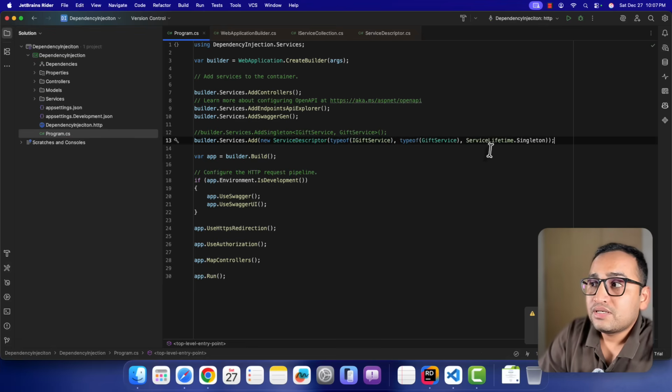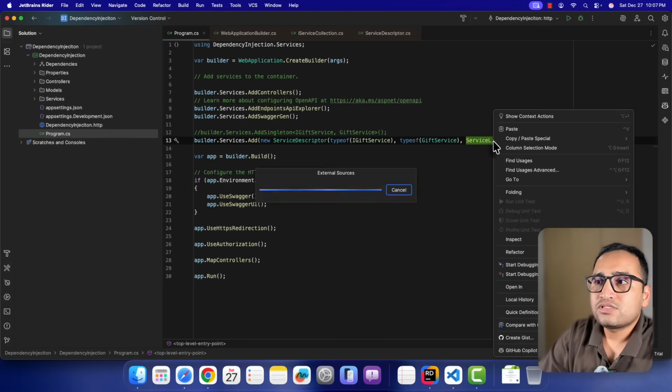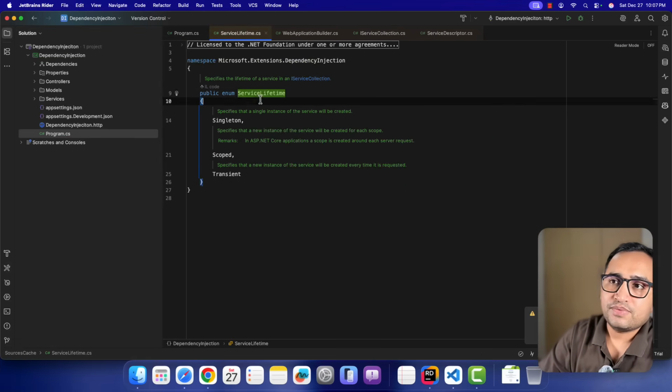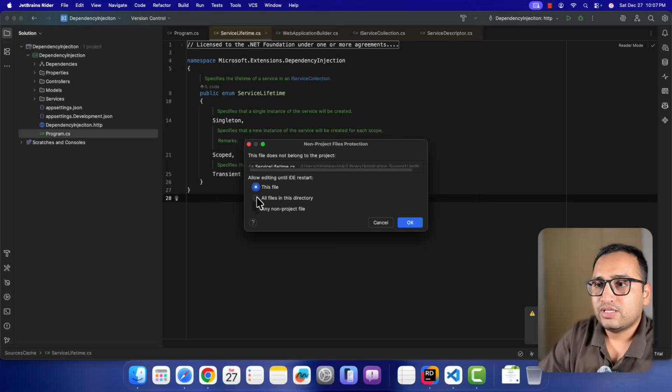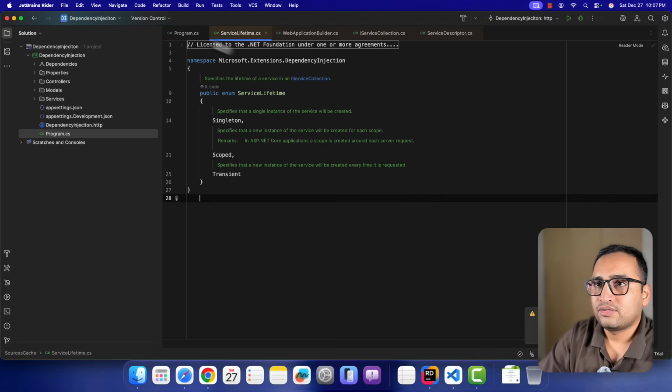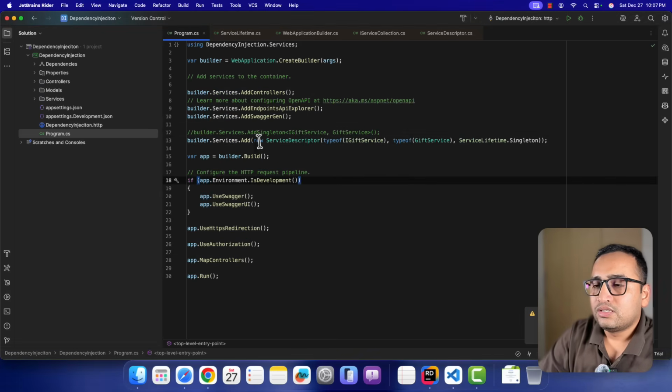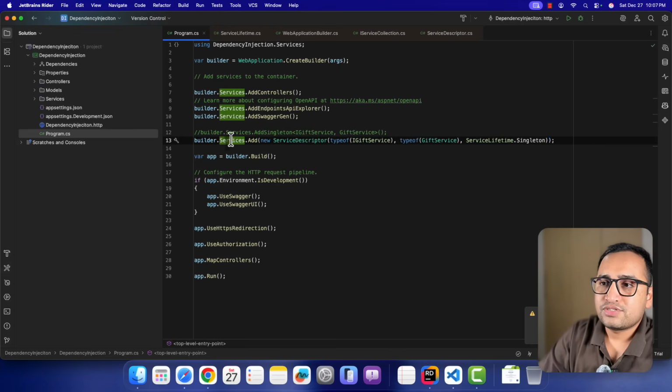And the third parameter is the service lifetime. The service lifetime is an enum, and here you can pick any one of them. Okay, let's go back. So what I did: in the builder.Services.Add method, I'm passing the instance of this service descriptor.